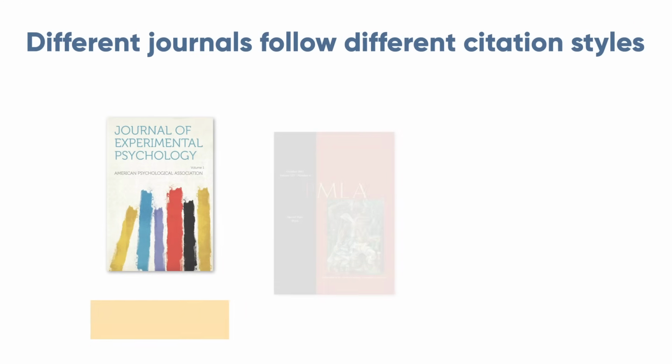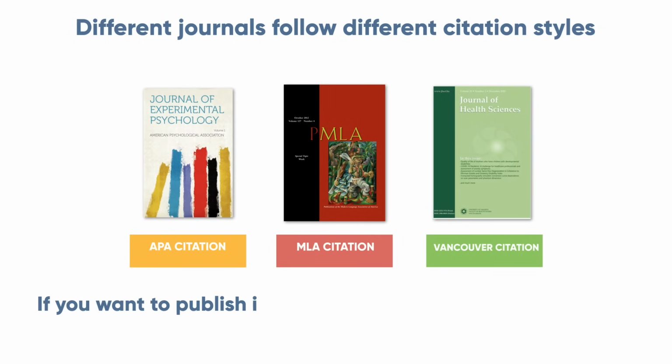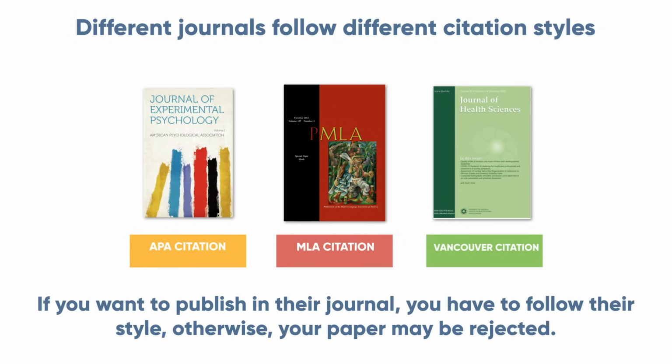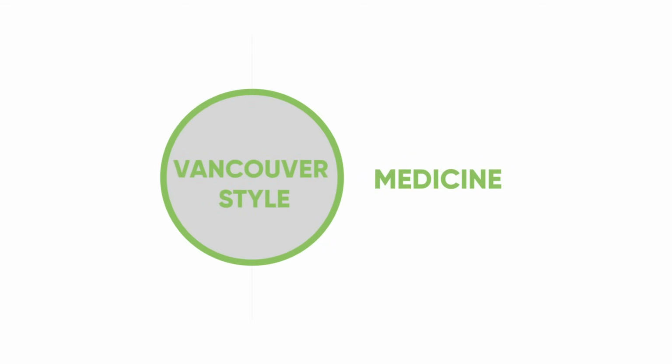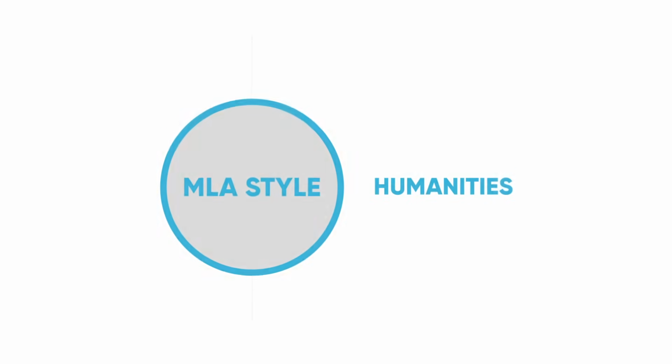Interesting thing is different journals follow different styles. If you want to publish in their journal, you have to follow their style, otherwise your paper may be rejected. APA style is used in fields such as education, psychology, and science. Vancouver style is mostly used by medicine, and MLA style is used by humanities.